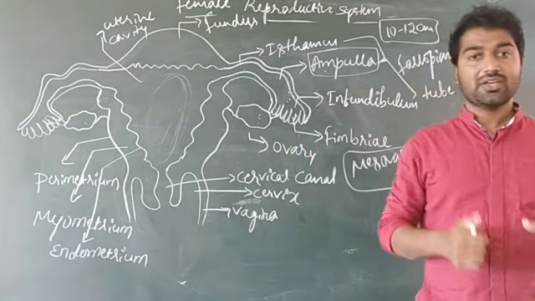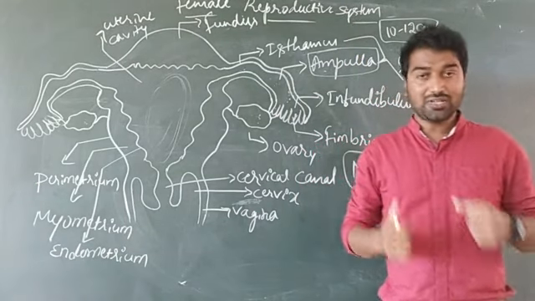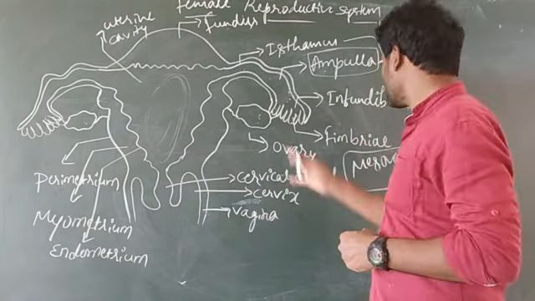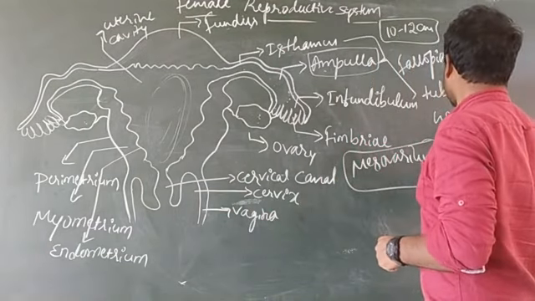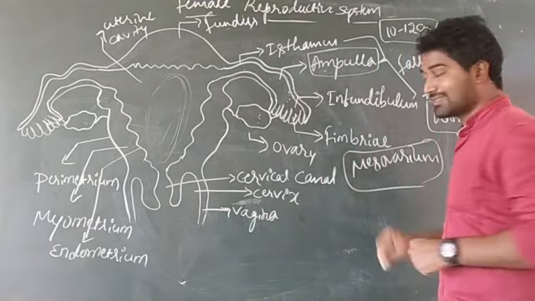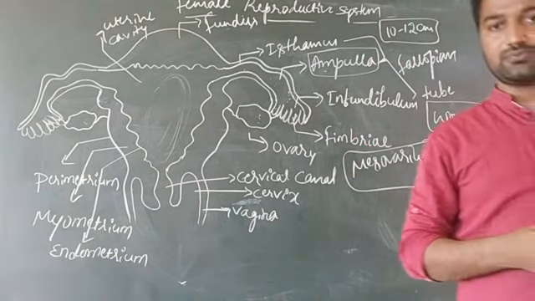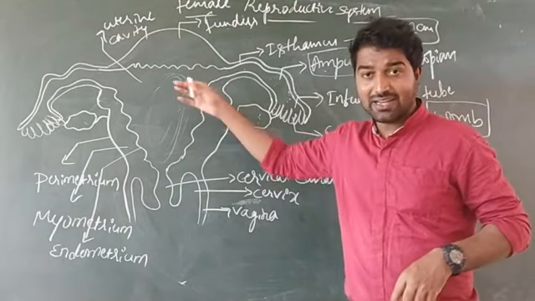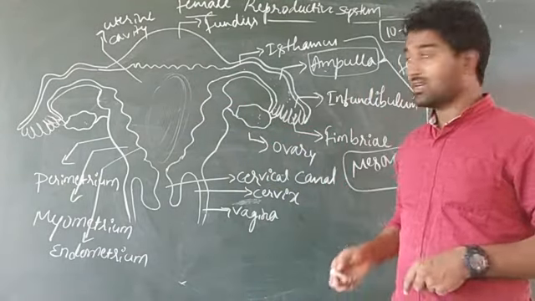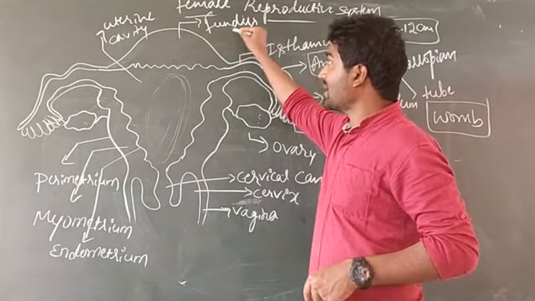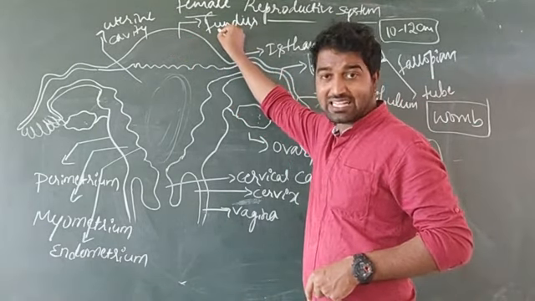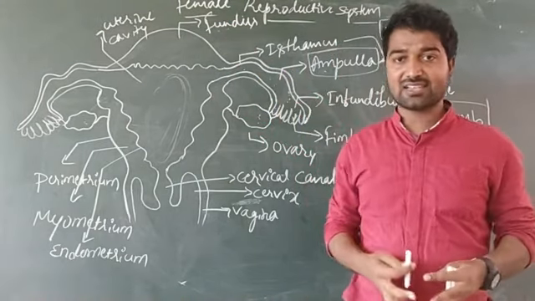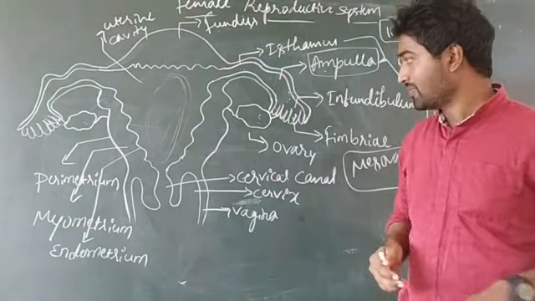Okay. And now the uterus. Uterus is also known as womb. In case of females, uterus is also known as womb. Womb means uterus. And this uterus has three parts. This bulged upper part is known as fundus or fundic region.